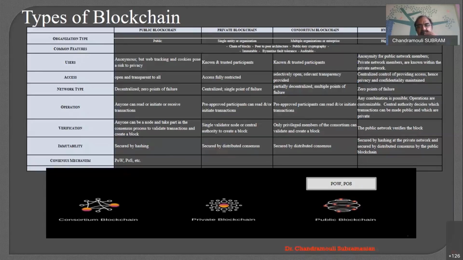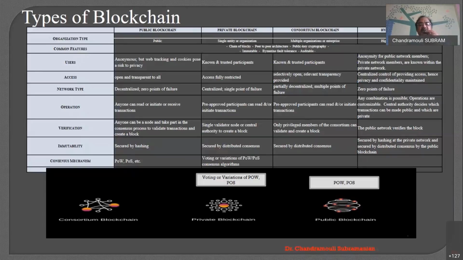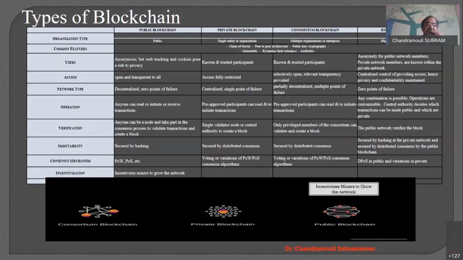Proof of work, proof of stake. These are the two different types of consensus mechanism. That is what will be used in the public blockchain. Whereas in the private blockchain, different variations of proof of work and proof of stake will be used. And in the consortium also, we will use the variations of proof of work and proof of stake. What are all the variations? What are the different types? We will be discussing that in the next session, in fact, right? In the case of the hybrid blockchain, we use a distributed proof of stake in public, and there are variations we use in the private. So like this, we use a different consensus mechanism.